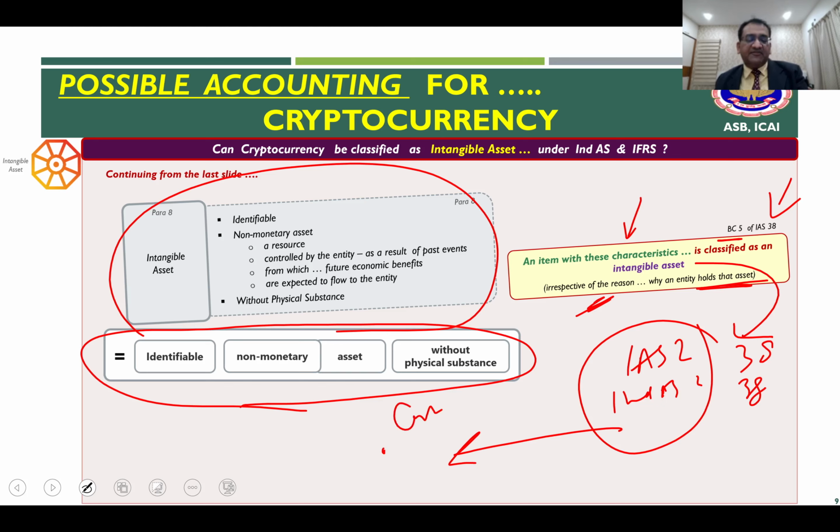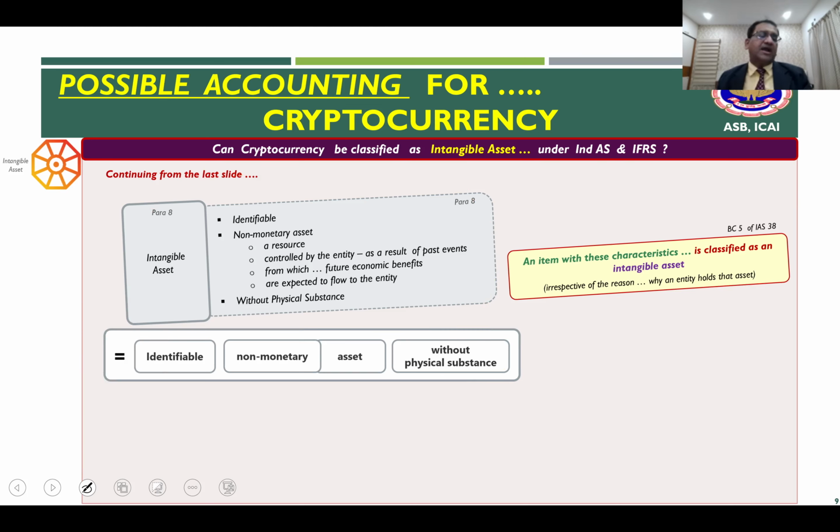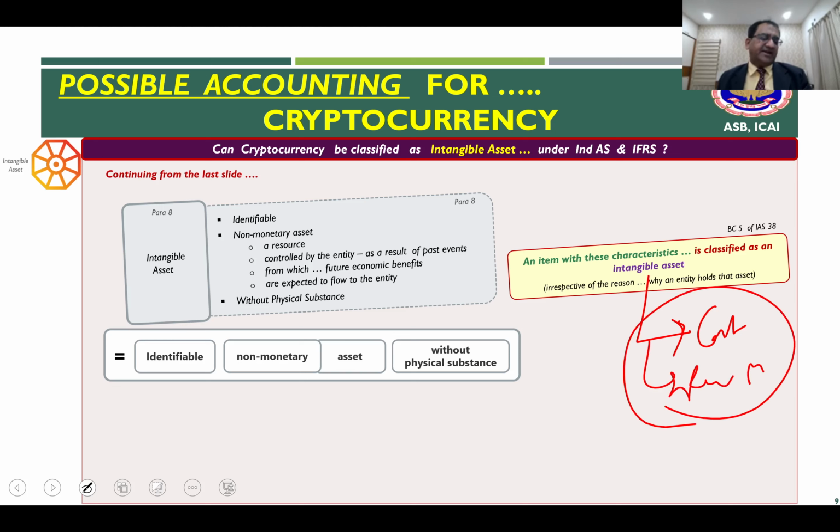Cost or NRV. But for broker trader, you will apply fair value less cost to sell. But if you are in the Ind AS 38 or IAS 38, then intangible assets are measured at cost or revaluation method. So the basis of methodology will be different.